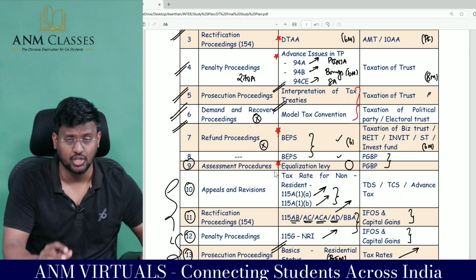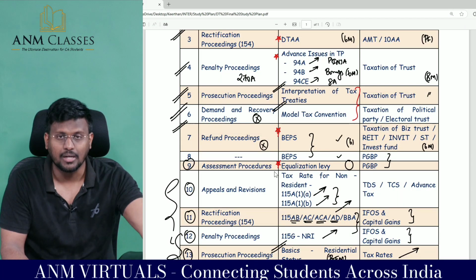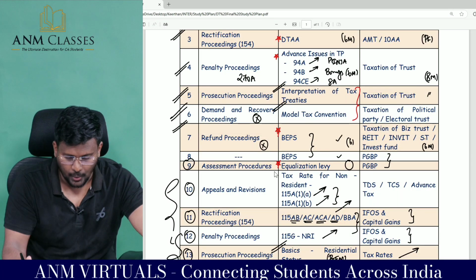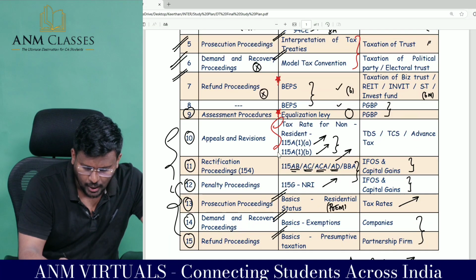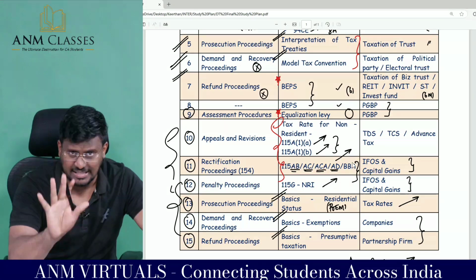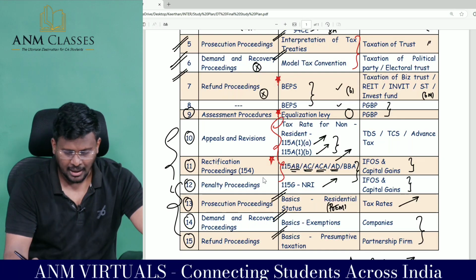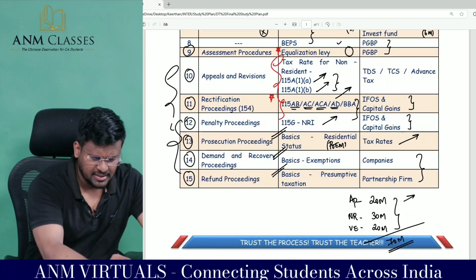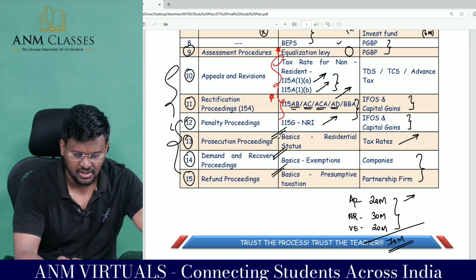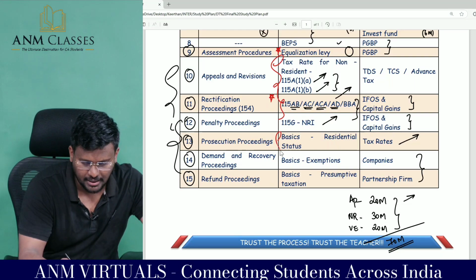BEPS including equalization levy, because equalization levy is part of what? Action plan number 1. And tax rate, these all are one combo only. Actually, you will get a 6 mark only from this many sections. So this is one mandatory area. And residential status, POEM, they may test, sir, exemption, presumptive taxation. From this area you can expect a 6 mark.